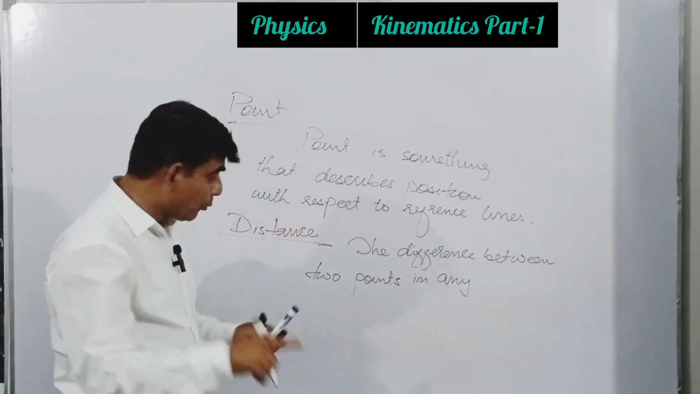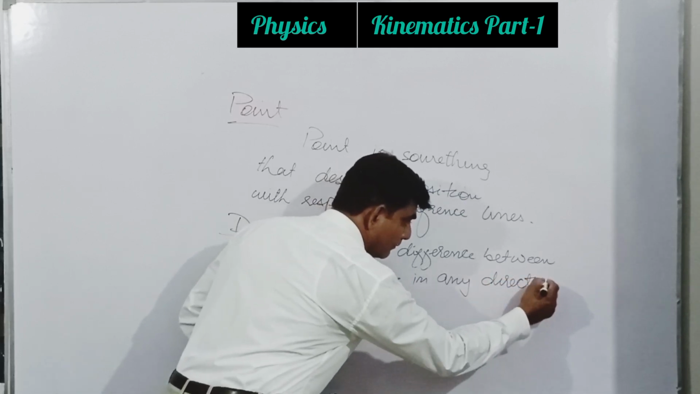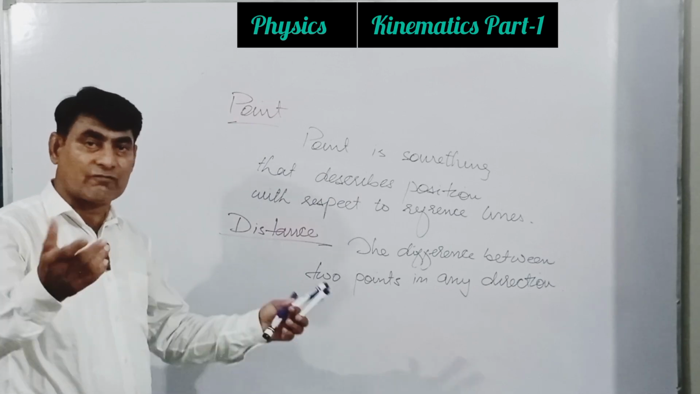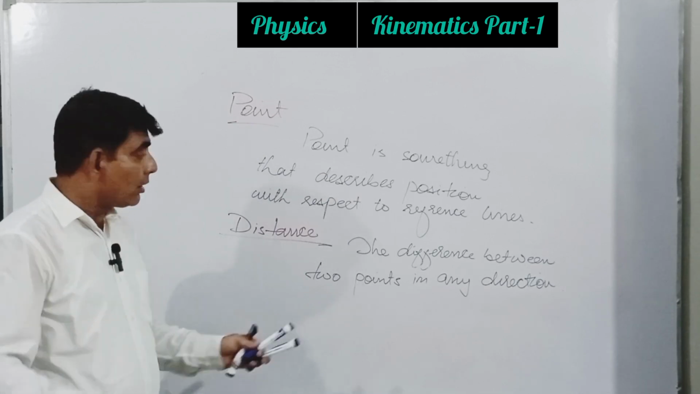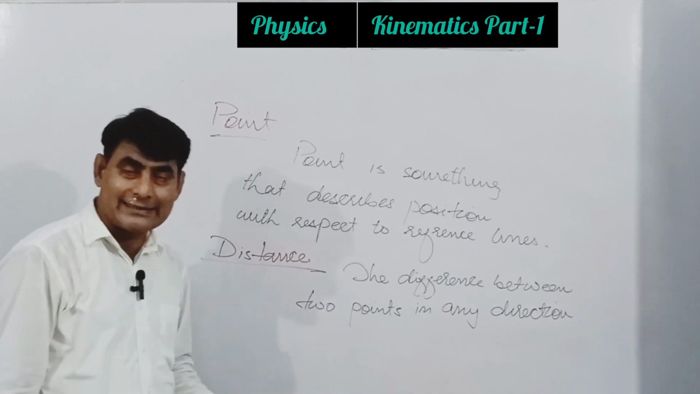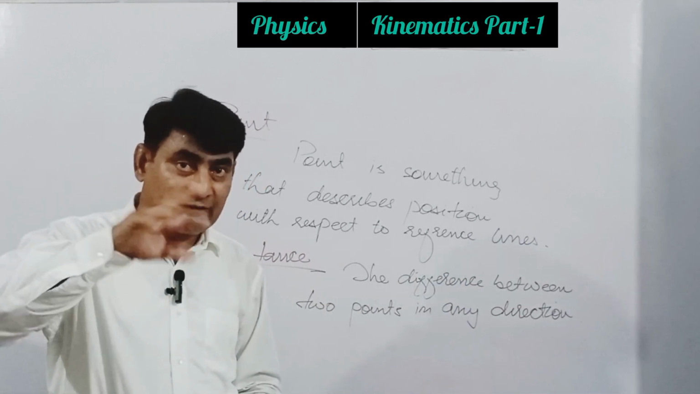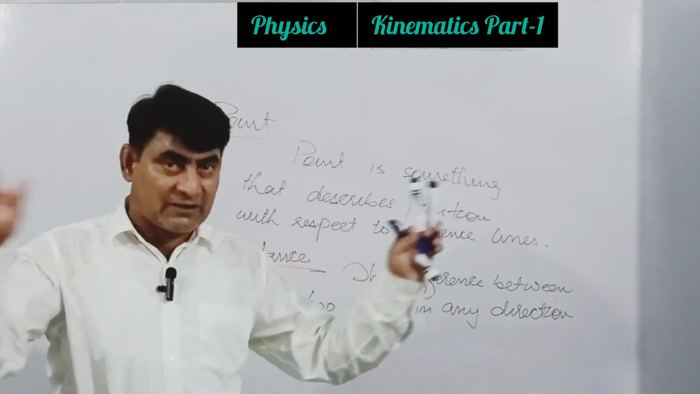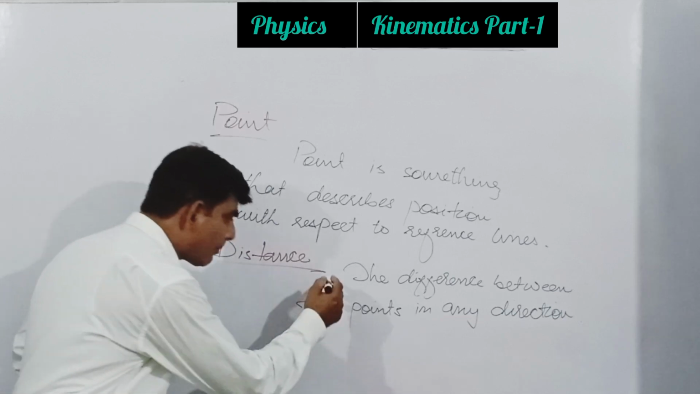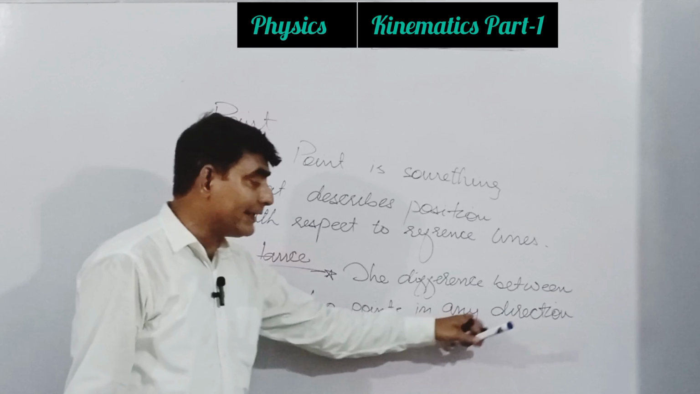The difference between 2 points in any direction is called distance. This is the definition of distance. It is very clear that a point shows the position, and the difference between 2 points, we consider two different positions. If we consider two different positions, then the difference between them in no specific direction. This is distance. Okay, this is the first point. What is the distance? The difference between 2 points in any direction.